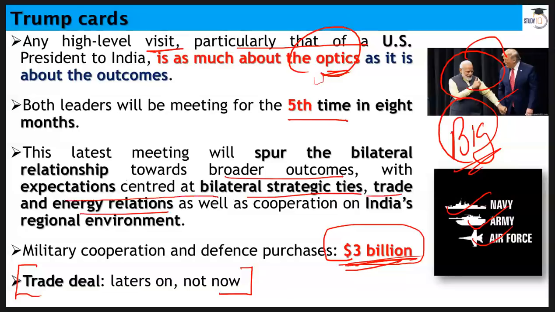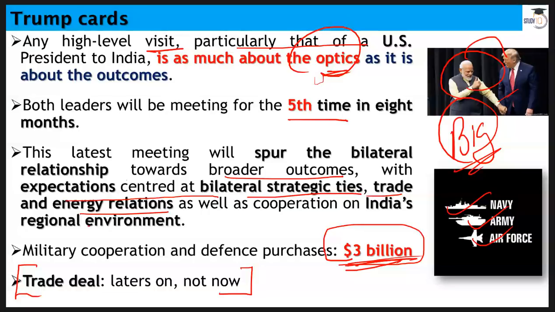We are going to purchase more oil from USA to balance this imbalance that we have in bilateral trade. It's tilted towards India. So USA wants us to purchase more from USA. So India is going to purchase more oil.